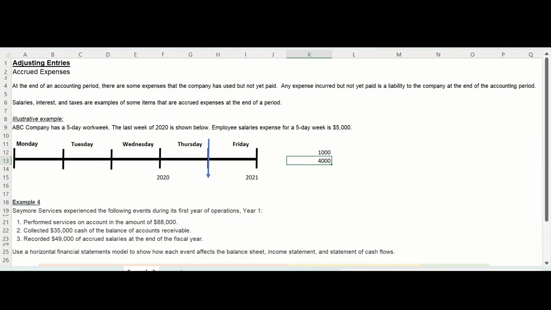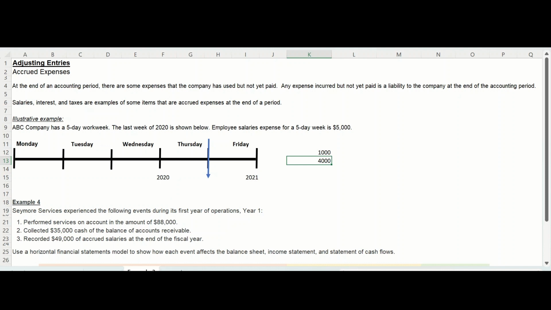Now, because the company isn't paying until the end of the week, so Friday is when the checks will go out, there is a recording of an expense but no cash tied to it. For these accrued expenses, the money side will be coming from a liability account called salaries payable.